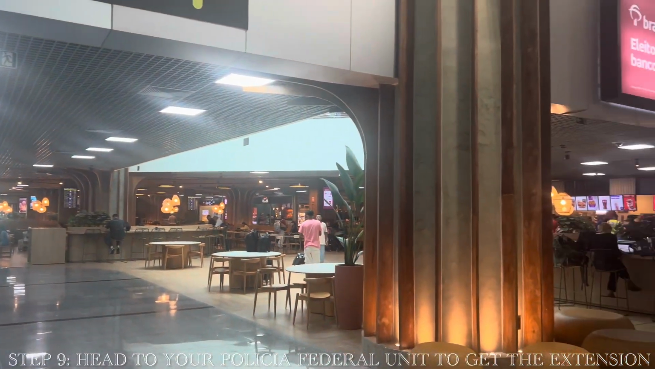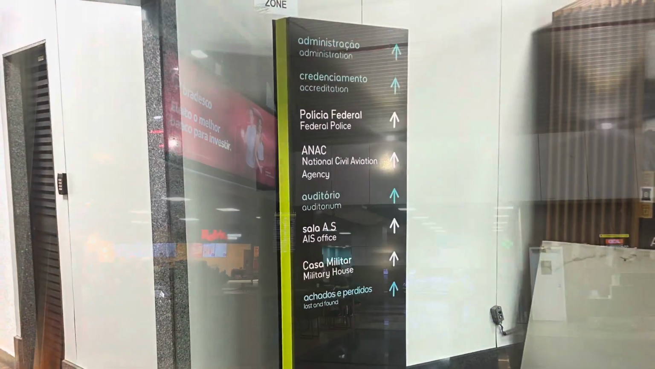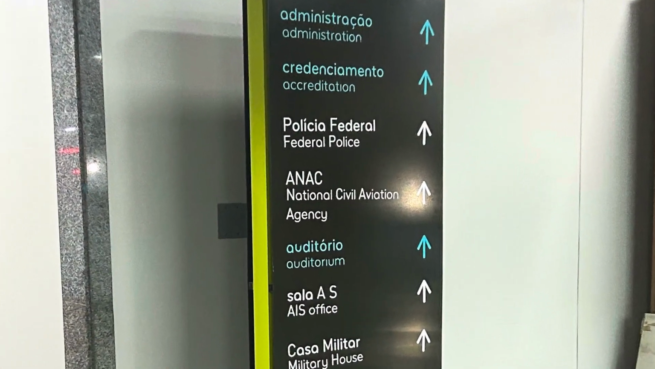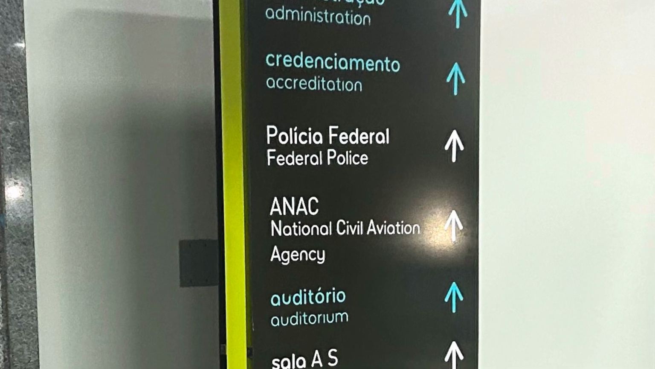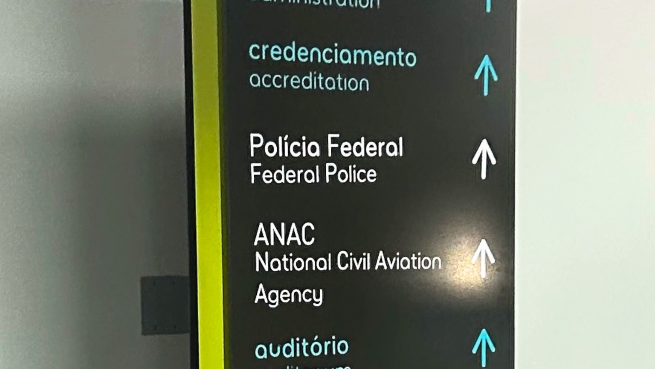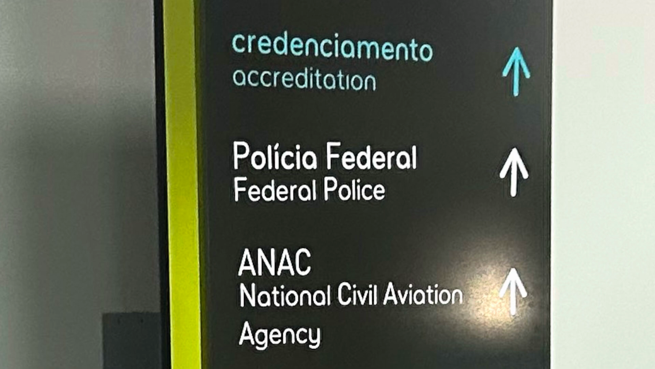need to get to. Go to the unit you need to get to, give them your passport, give them your GRU receipt. Then you just need to wait until they've confirmed your extension and given you your stamp. And that's it, you've got your extra 90 days.